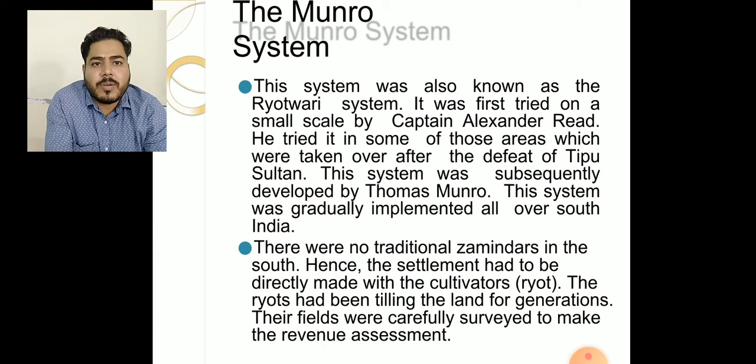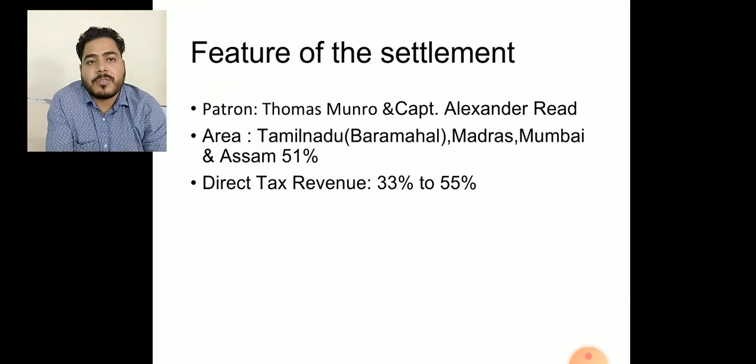This system was subsequently developed by Thomas Munro in Madras. It was gradually implemented all over South India. There were no traditional zamindaris in the south, hence the settlement had to be made directly with the cultivator, meaning the Raiyat. So the system is called the Raiyatwari system. Now, what were the features? The feature of this settlement was the patronage of Thomas Munro and Captain Alexander Reed. Area: Tamil Nadu mainly, which was observed and supervised by Alexander Reed, who first implemented the Raiyatwari system.